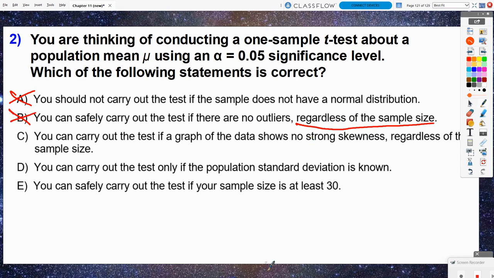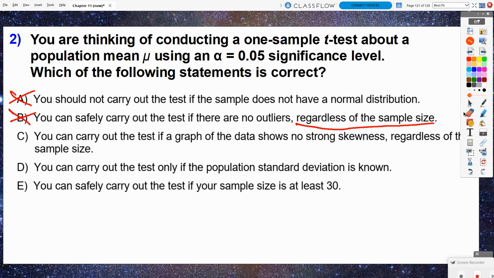Tricky. C, you can carry out the test if a graph of the data shows no strong skewness, regardless of the sample size. Well, this is going in the opposite direction, and this is something that we haven't specifically talked about.